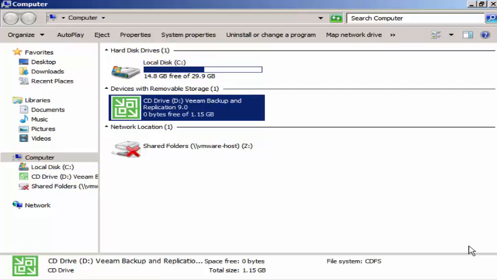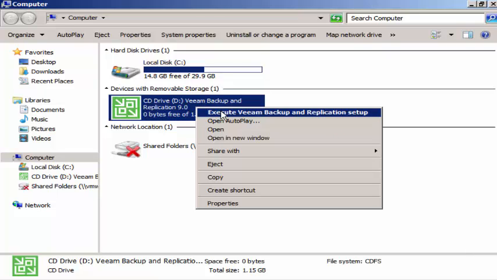Today we'll be showing how to install the Veeam backup and replication software on a Windows 2008 test server. Currently I'm using a trial version of Veeam that you can download from the Veeam website. I've got an ISO, which is the highlighted one. I just right-click and click on execute Veeam backup and replication setup, and let's see.